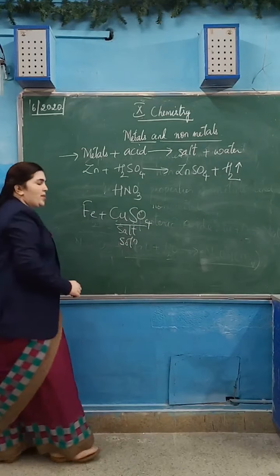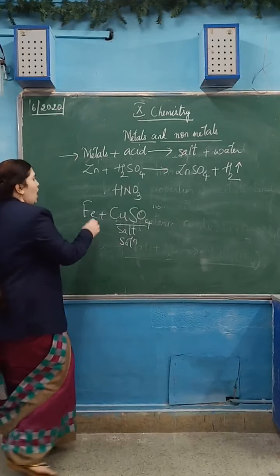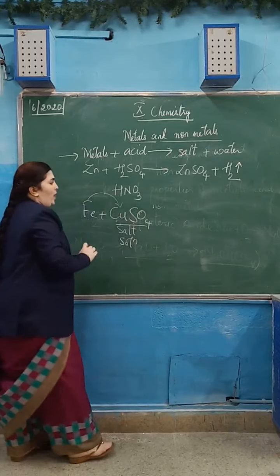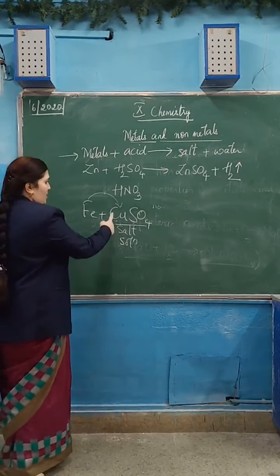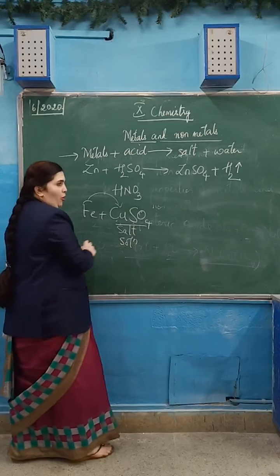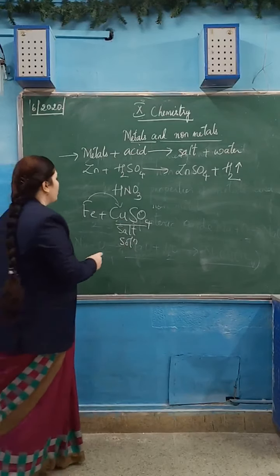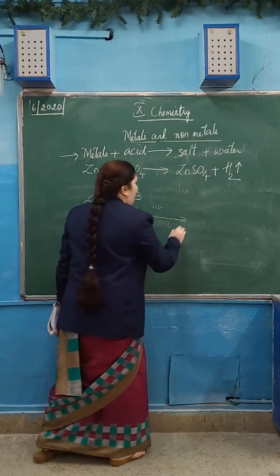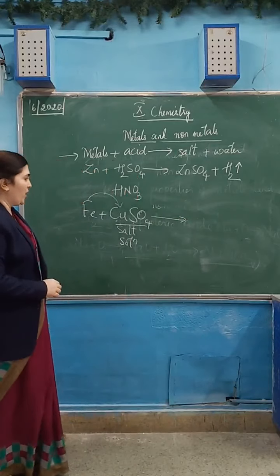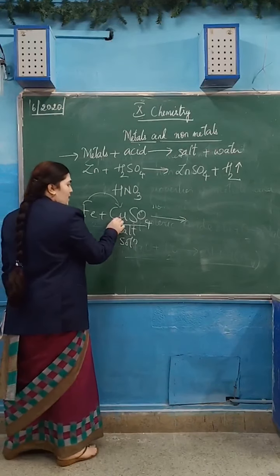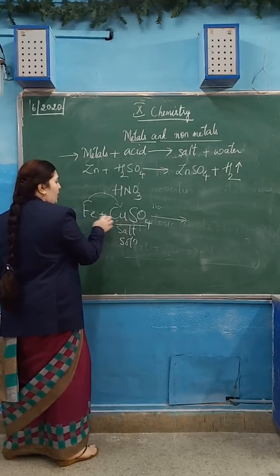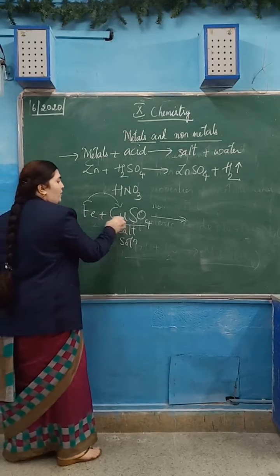You mix copper sulfate in water, and it forms a solution. How is iron reacting with copper? How does a metal react with another metal which is in the solution form, mixed in water? Here a displacement reaction is taking place. Copper is less reactive than iron. Iron is more reactive than copper.